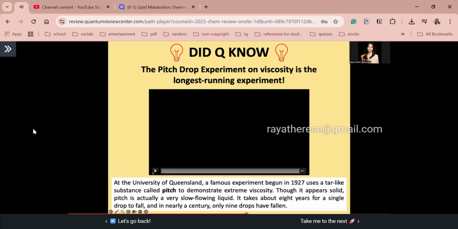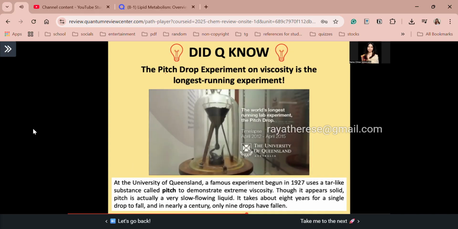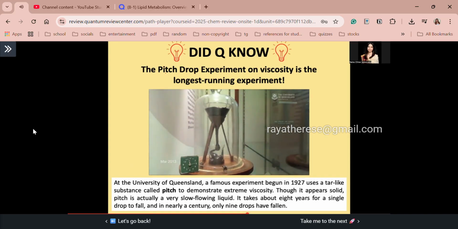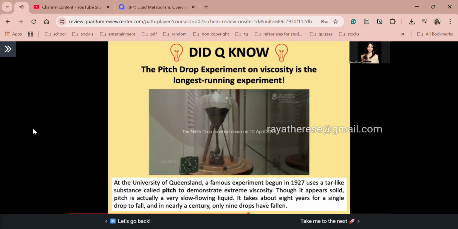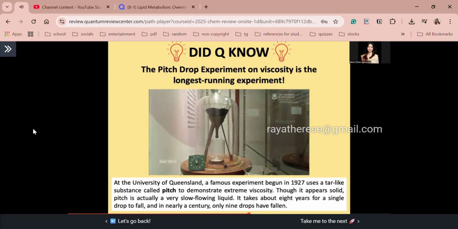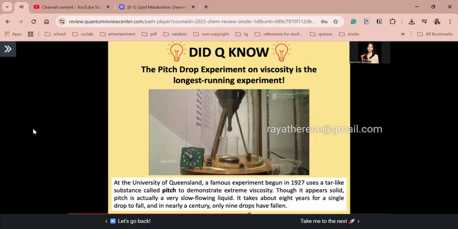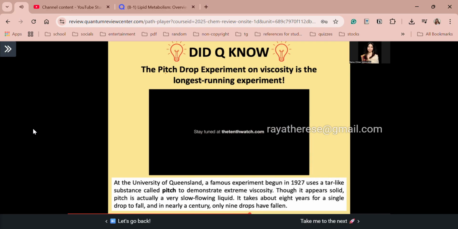So guys, look at this video. This is a time-lapse of the pitch drop experiment over 3 years. Very slow flow. There it is again, because the 9th drop has dropped. So cool. It turns out to be very hard-looking solid, but it is actually very slow flowing.